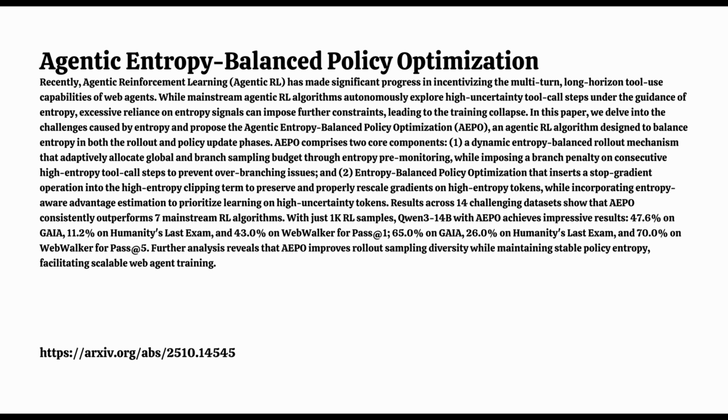Okay, so we've got sampling collapse limiting diversity, and then gradient clipping stopping the model from learning from the interesting bits it did find. That sets the stage for AEPO. Exactly. AEPO is designed as a two-pronged solution to tackle both of these entropy-related problems. Let's break it down. First, how does AEPO fix the rollout collapse, the sampling issue? It uses something called the dynamic entropy-balanced rollout mechanism. Right. It starts before sampling even begins, with what they call entropy pre-monitoring.